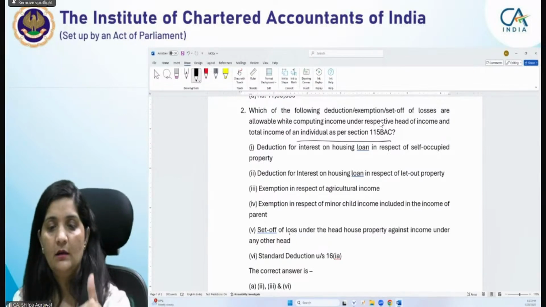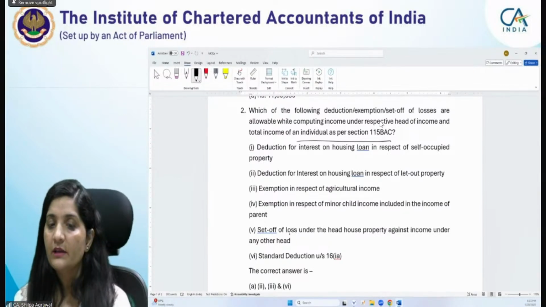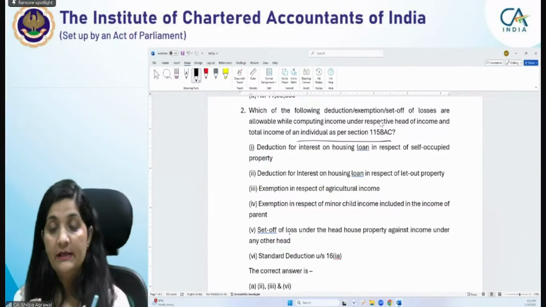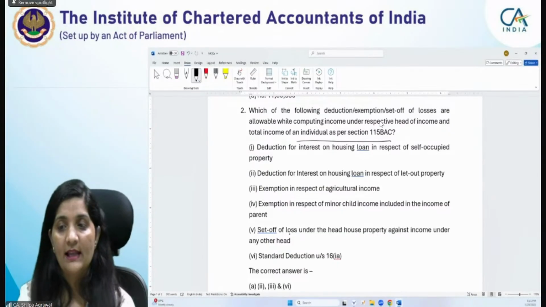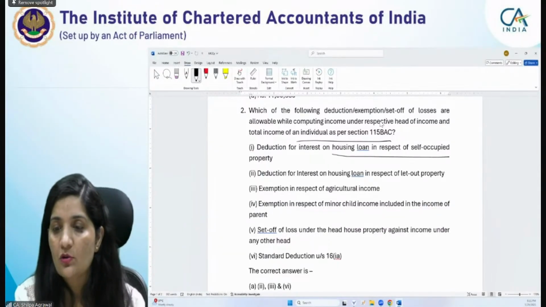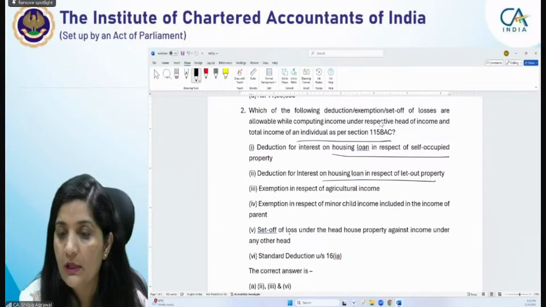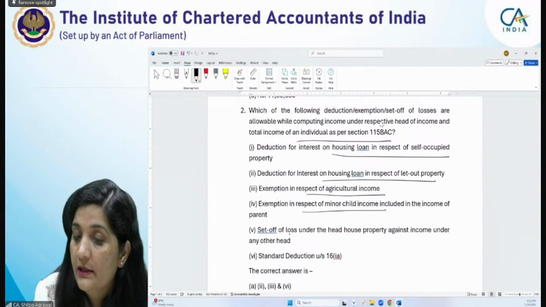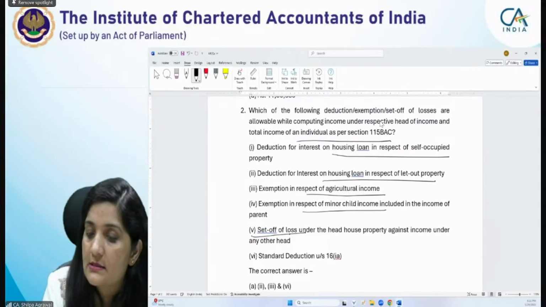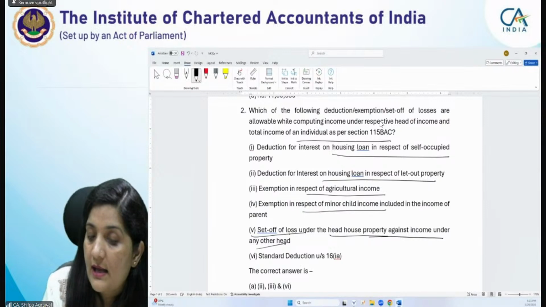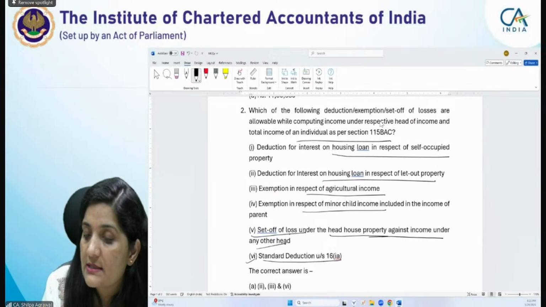So certain deductions and exemptions are given in these following points. Deduction for interest on housing loan in respect of self-occupied property. Then interest on housing loan in respect of let-out property. And then exemption in respect of agricultural income, right? Exemption in respect of minor child income, and then the set off of losses under the head house property against other income. Last one is the standard deduction under section 16(1)(a).